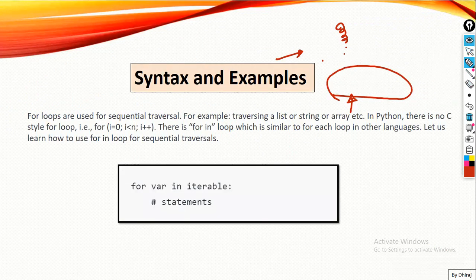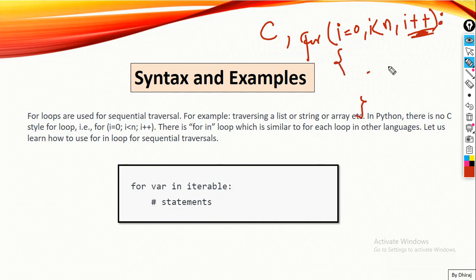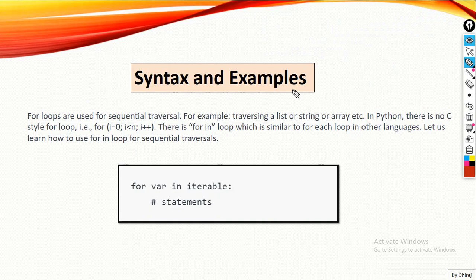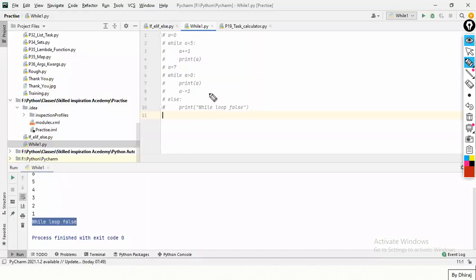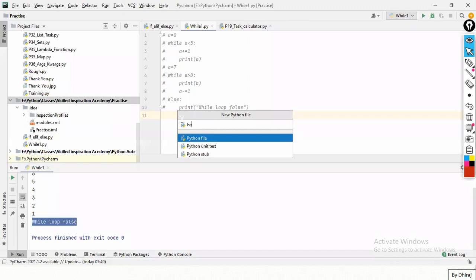I hope if you know C, here in C we have to specify i equal to 0, i less than some condition, and then the increment or something. Then in C, the curly braces and all. So don't worry about C, we're learning Python. What is the syntax of for loop? Let me create one more file, new Python for else.